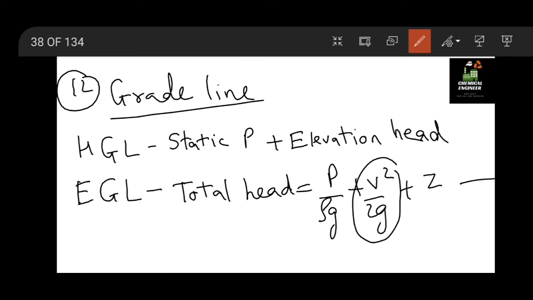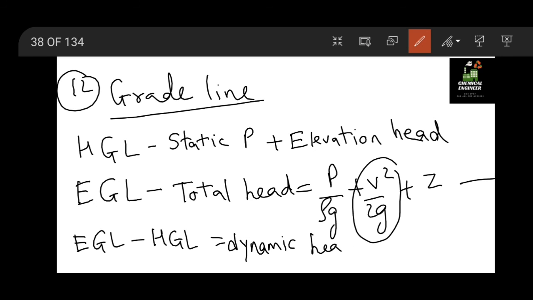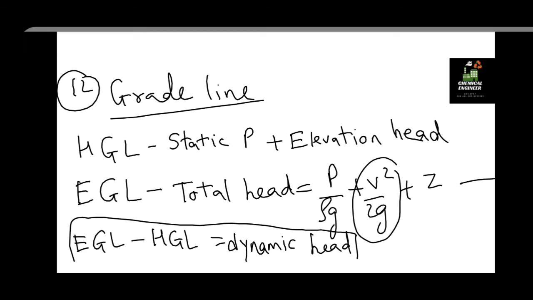When we subtract EGL minus HGL, we will get V square by 2g, which is also known as the dynamic head. Please remember this equation as well.